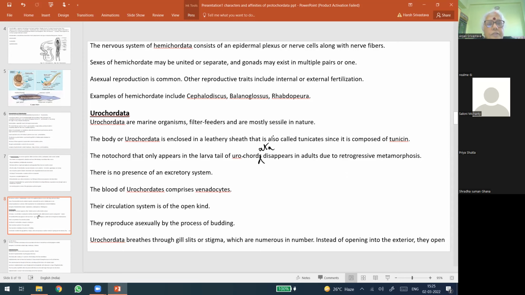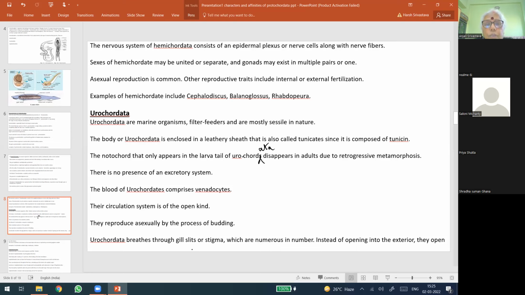No presence of excretory system. Blood of Urochordates comprises venadocytes, a particular type of corpuscles present in the blood of Urochordata. Circulatory system is of open type, reproduce asexually by process of budding.